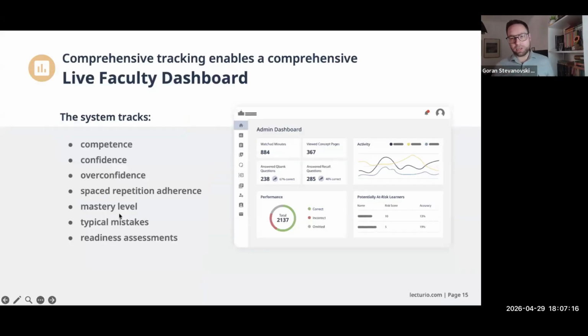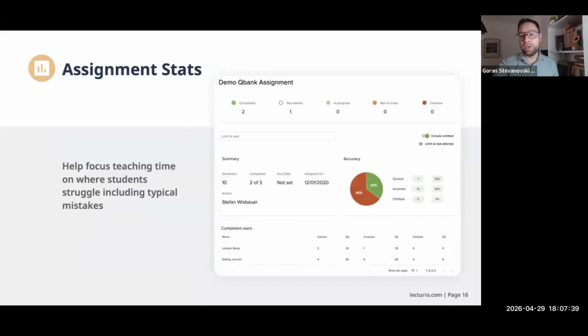Probably one of the most important parts when we talk about remediation and following your students and meeting them where they're at instead of meeting them halfway, it's the Life Faculty Dashboard. And this can really track what your students as groups or individuals showcase regarding competence, confidence, overconfidence, spaced repetition adherence, mastery levels, the most typical and common mistakes, or readiness assessment in general. And that readiness assessment is very important when your students are about to be evaluated.